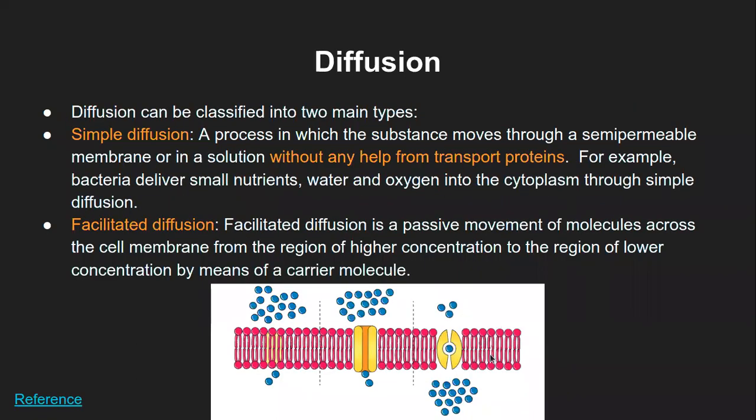The third type, which we are going to see later, is active transport. But I will leave it to the last part of these topics. So we'll talk about this third scenario later. So this is simple diffusion. This is facilitated diffusion. Okay, any question here?